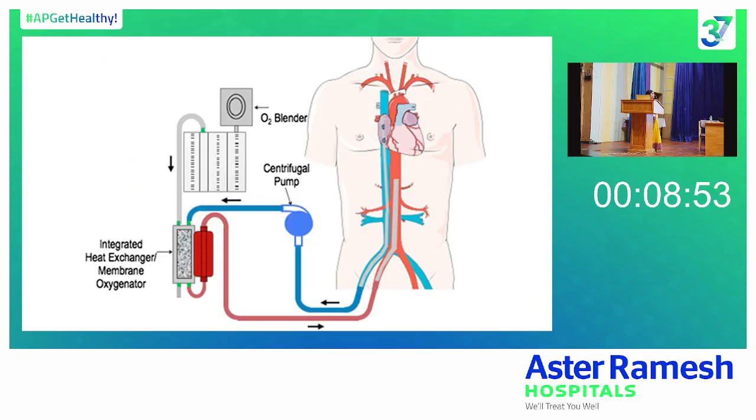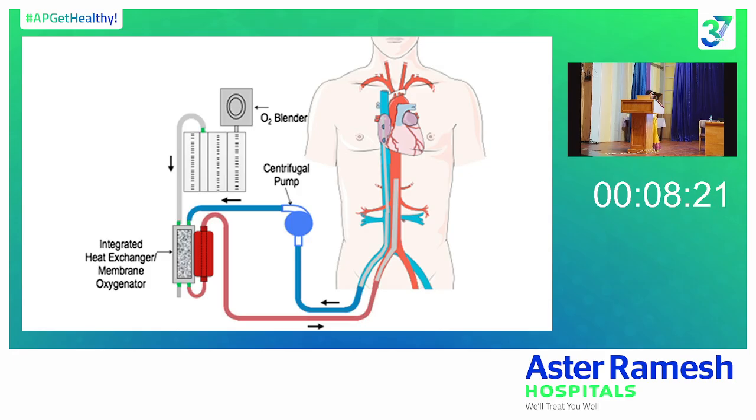So this is the circuit for the veno-arterial ECMO. Here we will take out the blood from one of the major veins, usually the femoral vein, and then again it will go to the oxygenator. The same process, it will get oxygenated and carbon dioxide will be removed. But here we will give that blood back directly into the arterial system, so that it will augment the failing heart. It will augment the cardiac output, so that it will support the failing heart, which is unable to maintain the cardiac output to the tissues. So this is the mechanism with the VA ECMO.